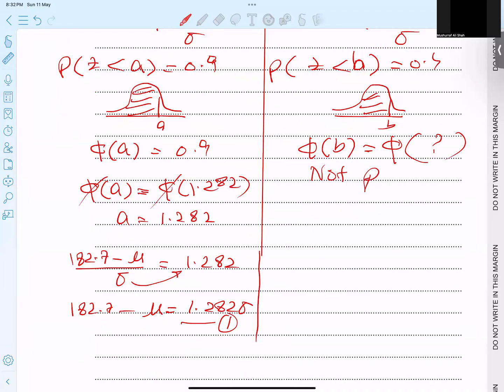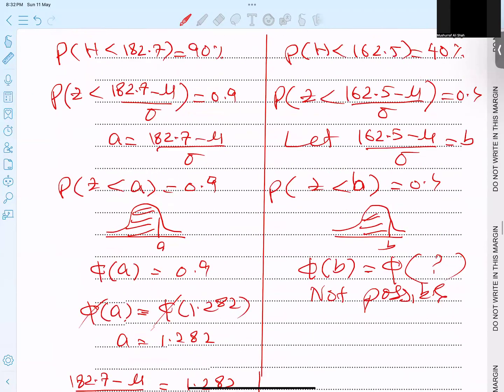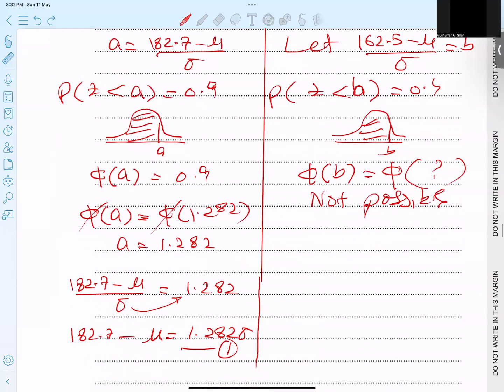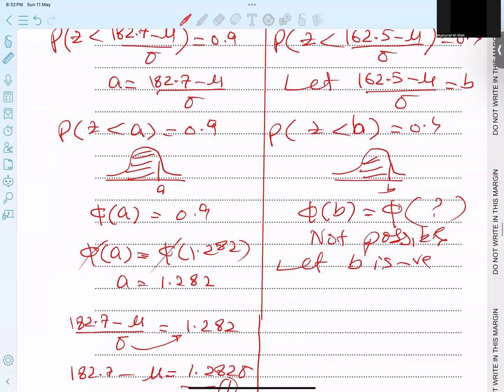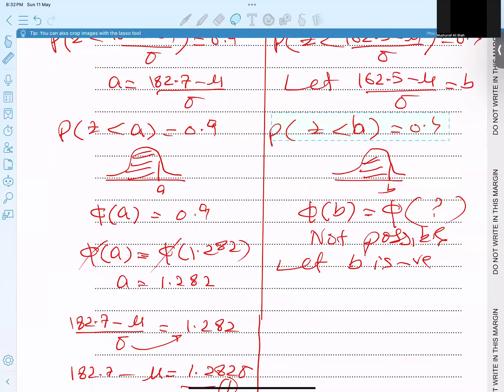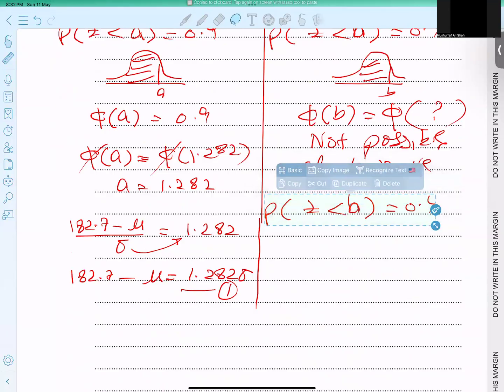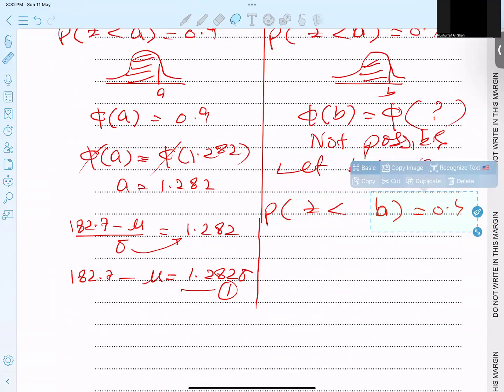So 100% I can say that this value mu is not less than that. Mu value is more than that, then this value becomes negative. I must say, let B be negative. So the same expression I'm using here, but I'm taking B negative, not positive.